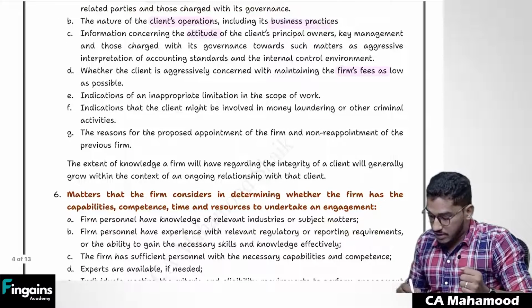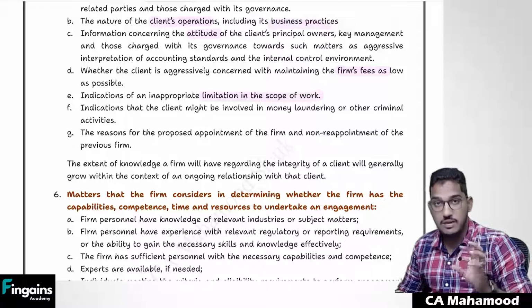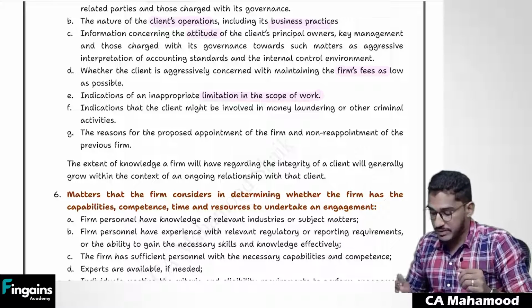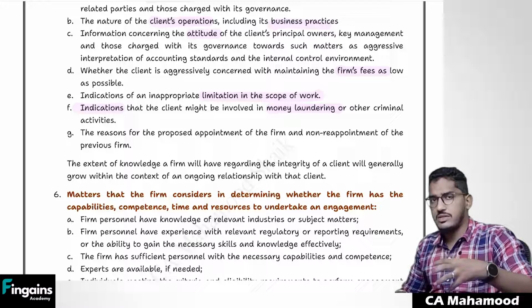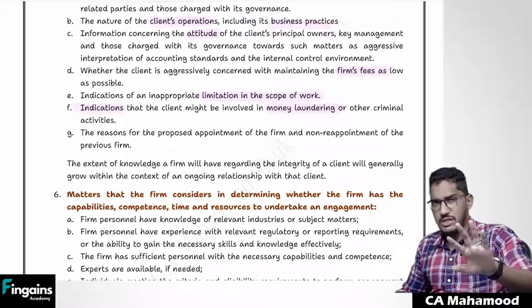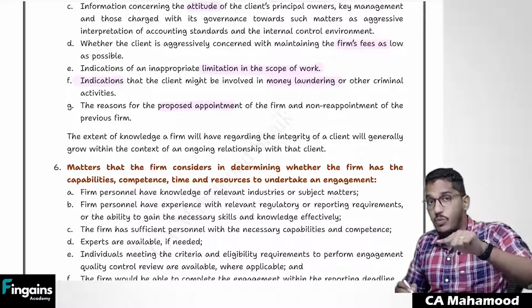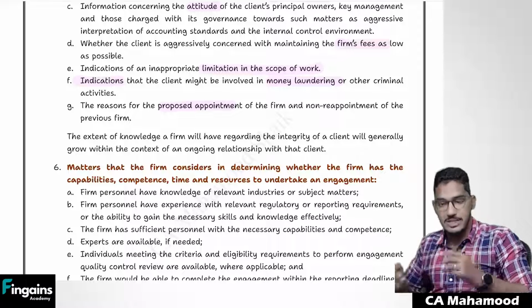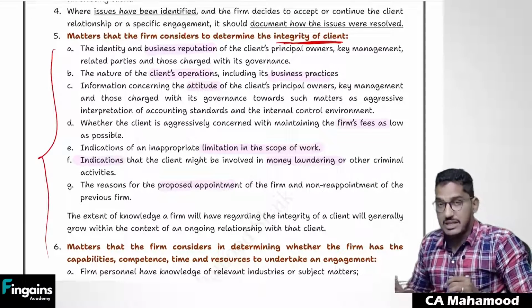And also, are they putting any inappropriate limitation on the scope? Are they restricting your work? Are they permitting you to do your work freely, or are they putting any restriction? So check that as well. And sometimes there will be indication that the client might be involved in money laundering or other criminal activities. If you came to know client has already some cases going on, better to stay away. They're not having integrity. And why have they appointed you now? Why have they not reappointed the previous auditor? Do they have any issues with the previous auditor? Check that. So by considering all these factors, you will get to know whether the client is having integrity or not.